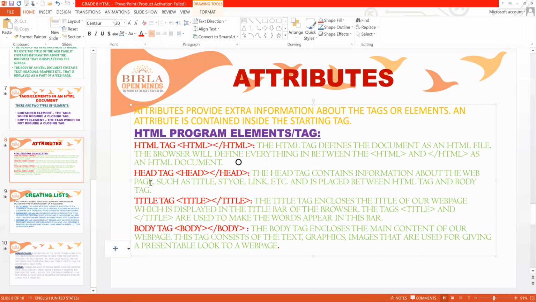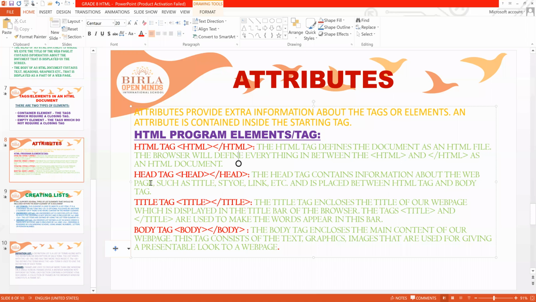Now the head tag is nothing but the heading of the document, which can be written in the head tags. Like title, we can include anything. Now coming to the title tag, the title tag is included in the head. Heading is nothing but title only, right? So that title is included in the tag head, right? And the body tag is nothing but the actual content, whatever we have to write or include, that can be done in the body tag, right?